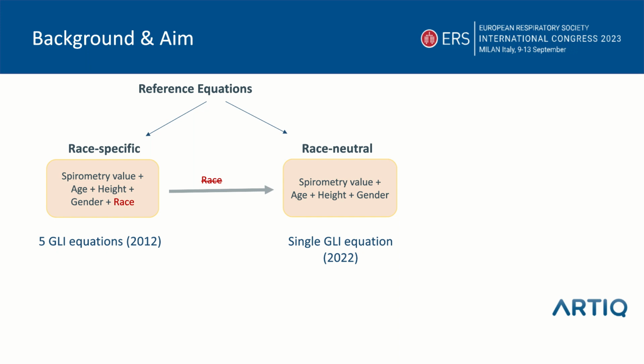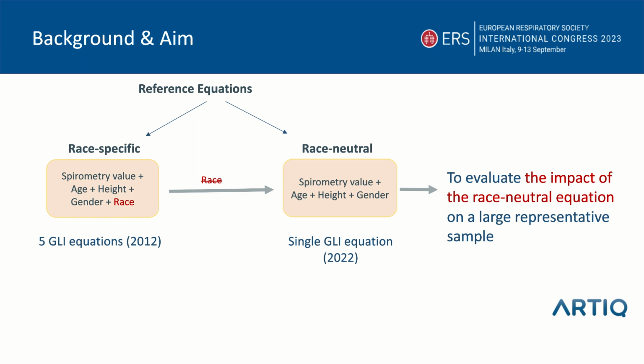We currently use the race-specific equations, which are 5 GLI equations that adjust spirometry values to age, height, gender, and also to race. Recently, GLI published a single race-neutral equation by averaging the previous equations. And our goal here is to evaluate the impact of this race-neutral equation on a large representative sample.